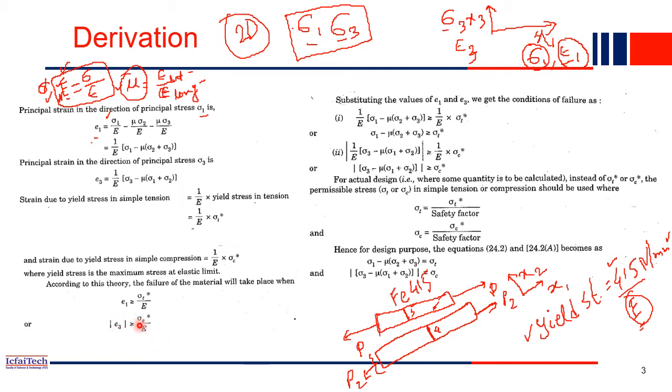Now if you substitute epsilon 1's value here, which we already derived, this is the epsilon 1 expression, right? Similarly, if you substitute epsilon 3's value here, you will get these equations. Now if you simplify it, you will get this final version, and this is the final version.